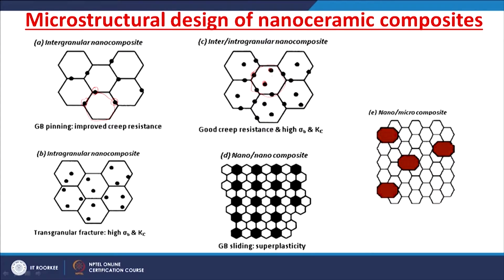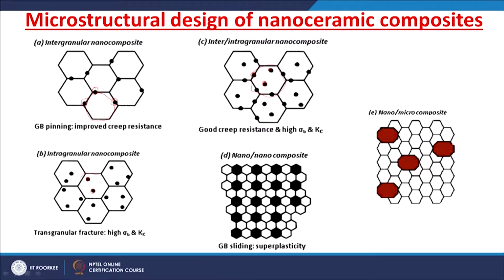We call this an inter or intragranular nanocomposite. Or you may simply have an intragranular nanocomposite, that means inside the ceramic grain you have a ceramic reinforcement which is a nano phase, only inside the grain. So, we call this an intragranular nanocomposite.